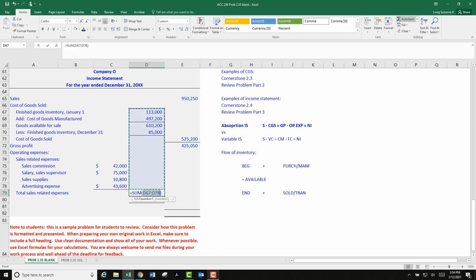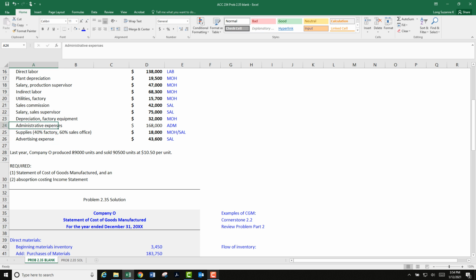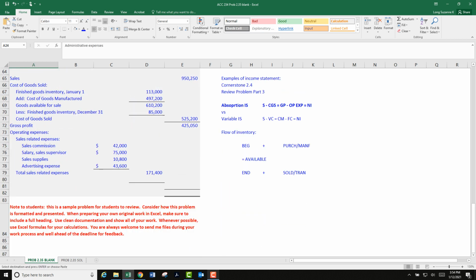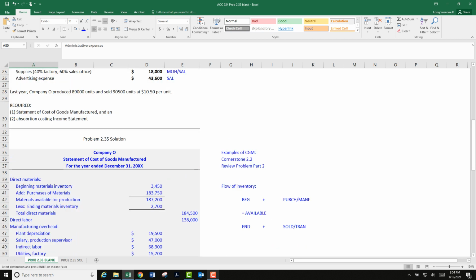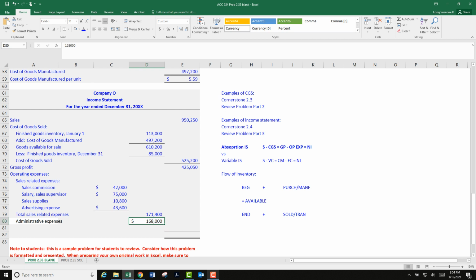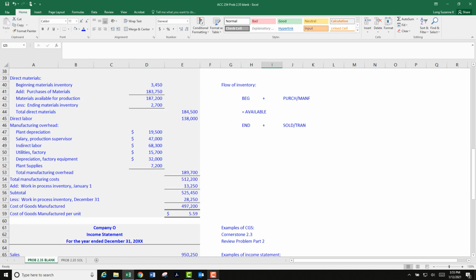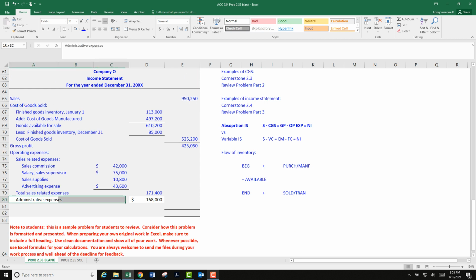Okay, now I want an auto sum. Total for sales. So I have a little sales section right now. Sales related expenses, bing, bing, bing, bang, four of them, add them up. And last but not least, administrative. Copy, paste, copy, paste. Let's mark this off. Okay, we're complete there. Let's format this.